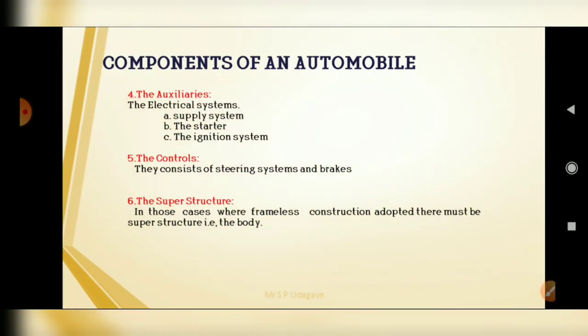Next are the auxiliaries. The electrical systems are called auxiliaries, in which there are a number of electrical systems. First one is the supply system. In the supply system we can use the battery and generators. Second is the starter. Third one is the ignition system, in which battery and magneto ignition can be used in the engine.